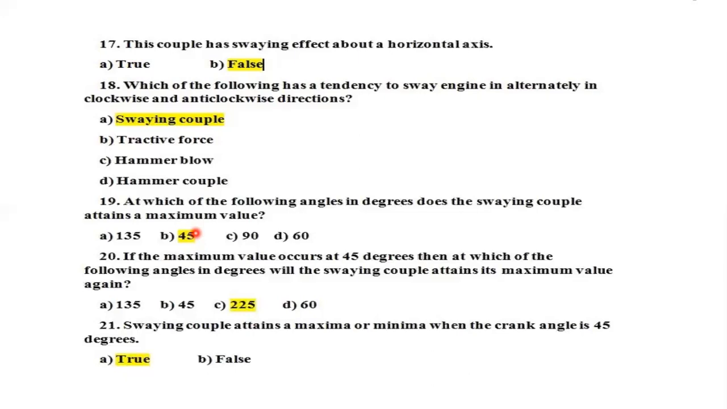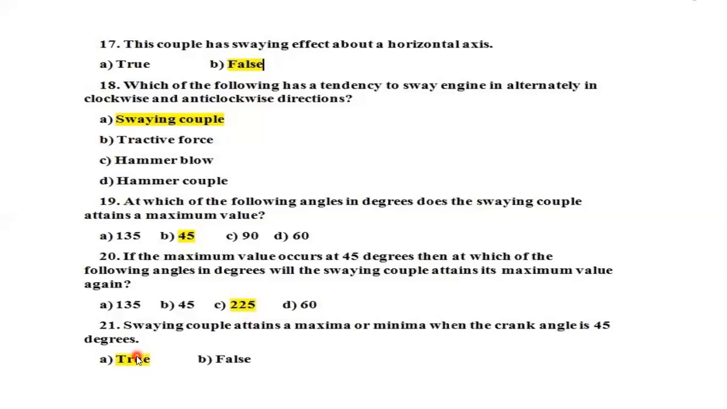When the cos theta plus sin theta value is maximum, at that point the swaying couple value is maximum. Differentiating, we will be getting tan theta equal to 1, and we will be getting theta as 45 degree or 225 degree. So 45 is the answer. And next is the same, we just now saw the reason. Theta will be either 45 or 225. So for this question, the answer will be 225.